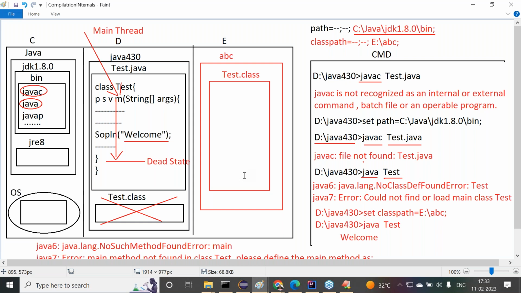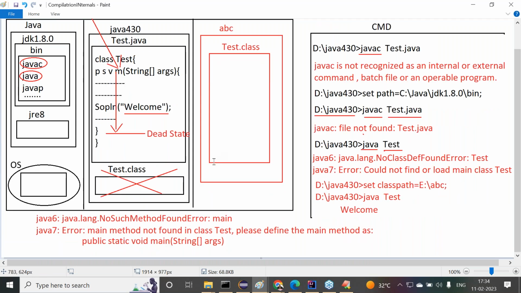when we use java Test again, the entire process is repeated. Again the JVM comes to the locations referred to by the classpath environment variable, where it identifies the Test.class file, either at the current location or at the locations referred to by the classpath. When the JVM identifies the Test.class file, it will load the Test class bytecode into memory.